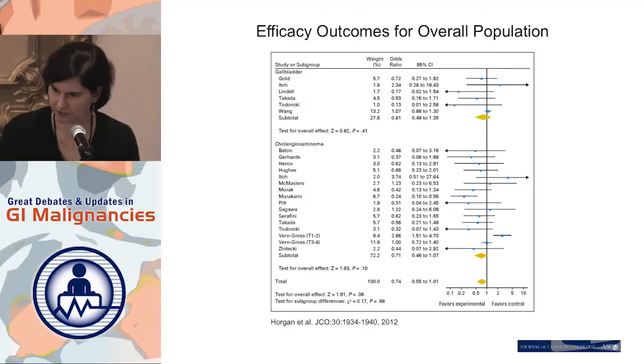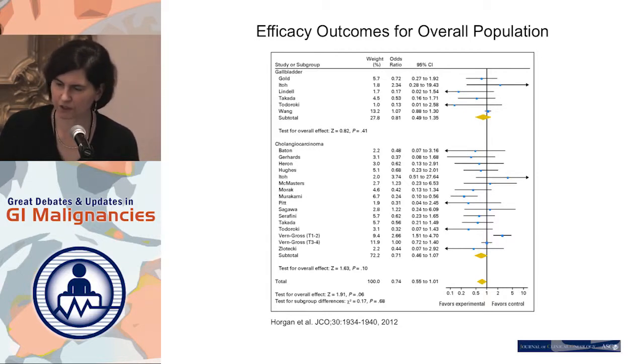And I think another limitation to Jen Knox's analysis is there was only one study with intrahepatic cholangiocarcinomas, and the vast majority of patients on these trials were biliary cancer, so extrahepatic bile duct cancers. So I'll show you a little bit of data. This is the forest plot, basically showing the breakdown. These are the gallbladder cancer patients. These are the cholangios. Neither were statistically significant.